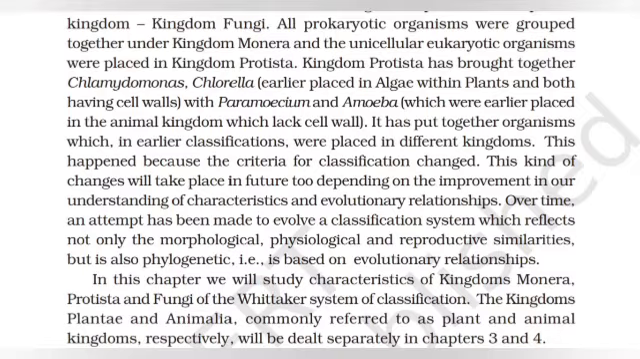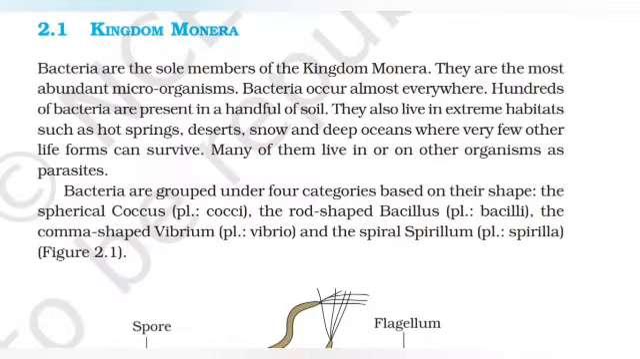The kingdoms Plantae and Animalia, commonly referred to as plant and animal kingdoms respectively, will be dealt with separately in chapters 3 and 4. Kingdom Monera. Bacteria are the sole members of the kingdom Monera. They are the most abundant microorganisms. Bacteria occur almost everywhere. Hundreds of bacteria are present in a handful of soil.